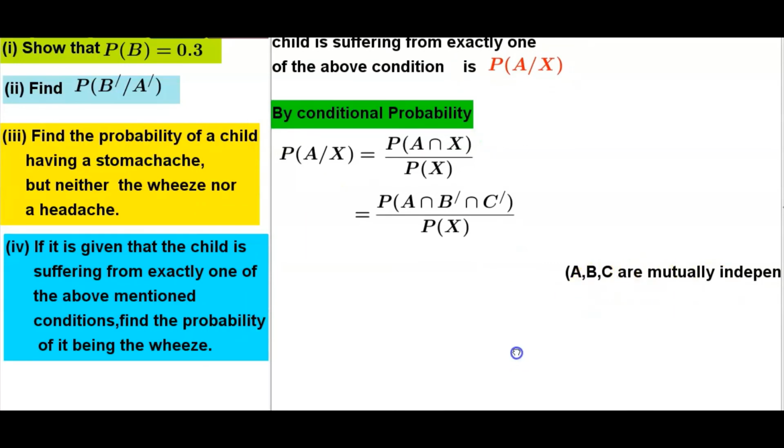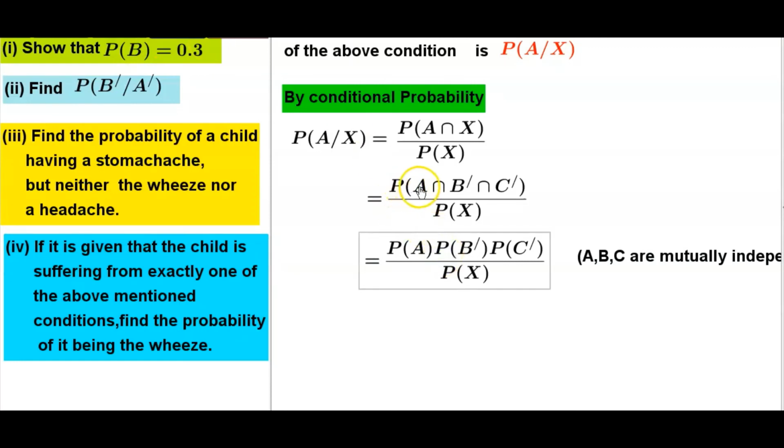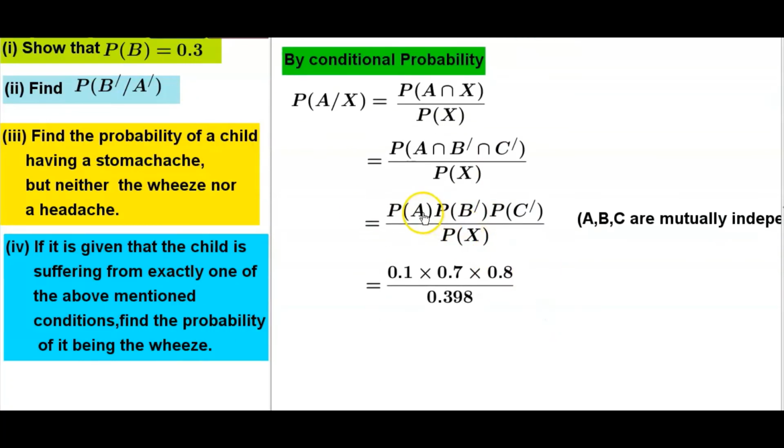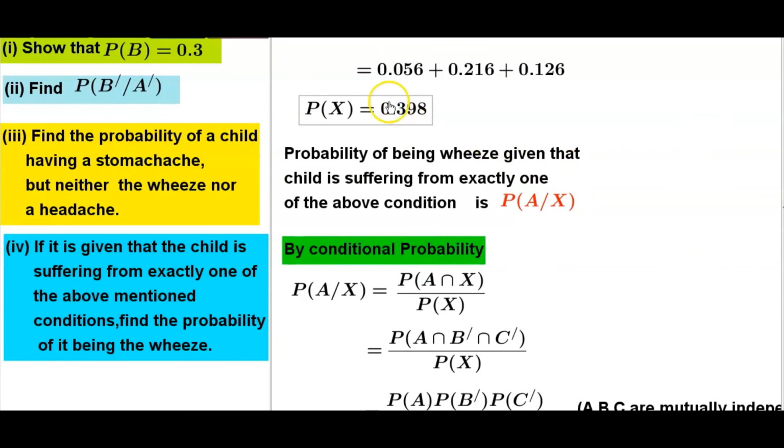A, B, C are mutually independent, therefore complement of B and complement of C are also mutually independent. Therefore this is probability of A into probability of complement of B into probability of complement of C over probability of X. When we substitute, probability of A 0.1, probability of complement of B 0.7, probability of complement of C 0.8, over probability of X, which we calculated as 0.398.